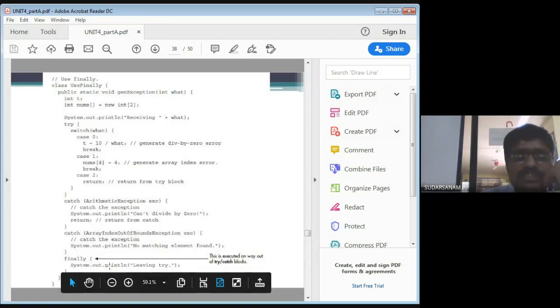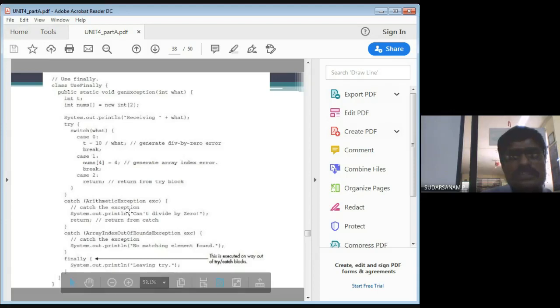Then finally, System.out.println "leaves try" will be executing. So in this first case, what happened? Try also executed, catch also executed, then the finally statement will be executed.